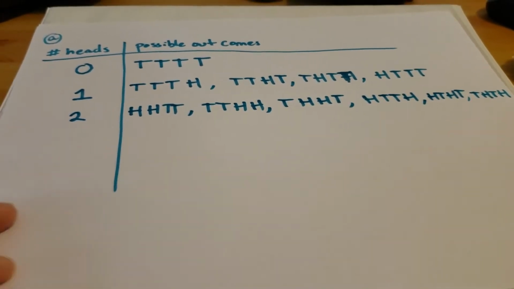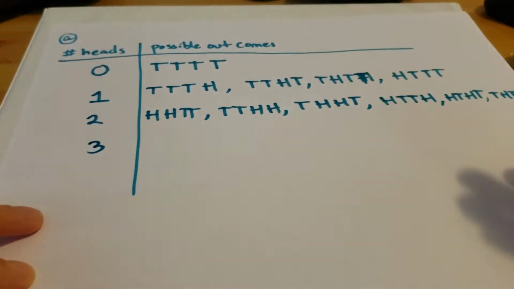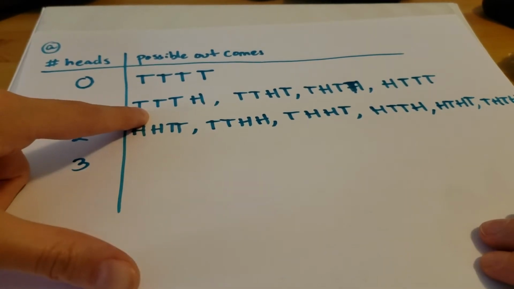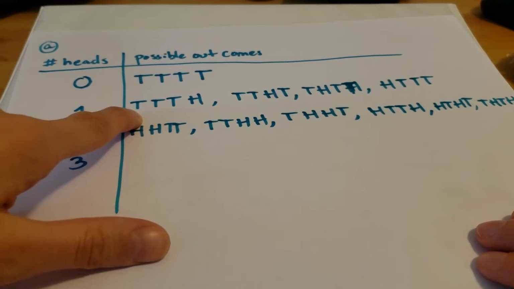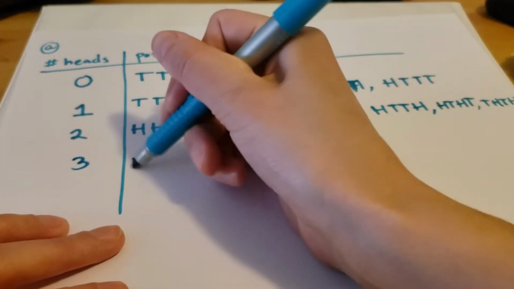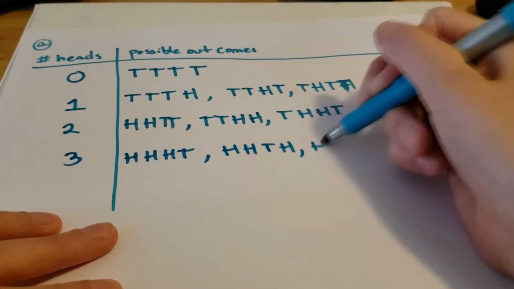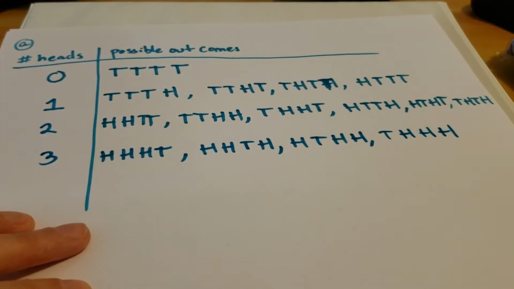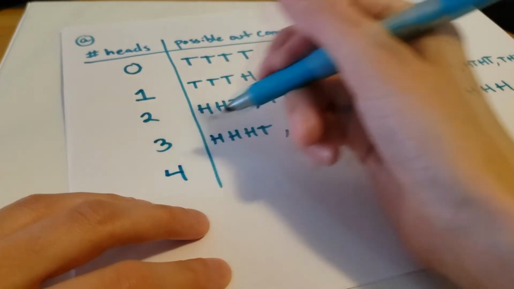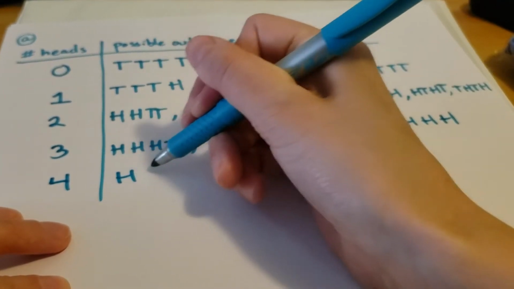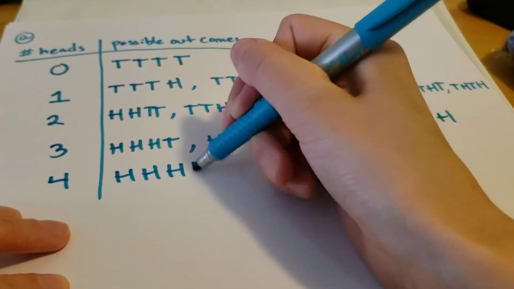Then for 3 heads, all we need to do is go back to the situation where we only have 1 head and change all of the tails to heads and all of the heads to tails. So that's every way we can end up with 3 heads. And then for 4 heads, the only way that can happen is if we land on all 4 heads.